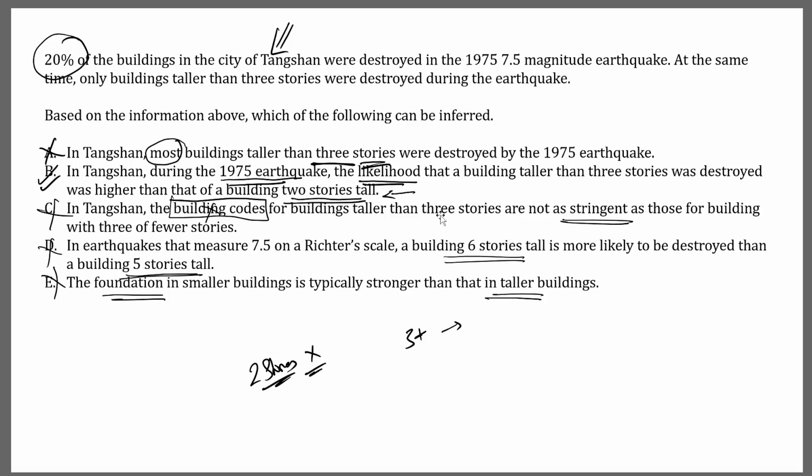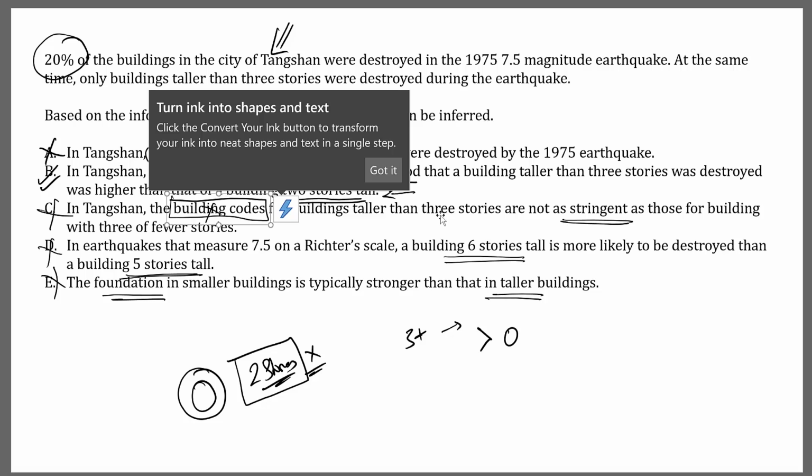So it's a specific height, 2 stories tall. Why? Because we know that for a building that's 2 stories tall, the likelihood of that being destroyed is 0, whereas for a building higher than 3 stories, the likelihood of that being destroyed is greater than 0. Okay, that likelihood is greater than 0 over here. So which is why this choice is correct.